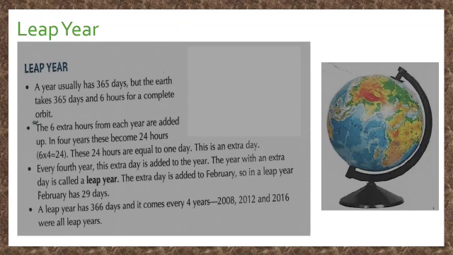Every 4th year, this extra day is added to the year. The year with an extra day is called a leap year. The extra day is added to February. So, in a leap year, February has 29 days. A leap year has 366 days and it comes every 4 years. For example, 2008, 2012, and 2016 were all leap years.